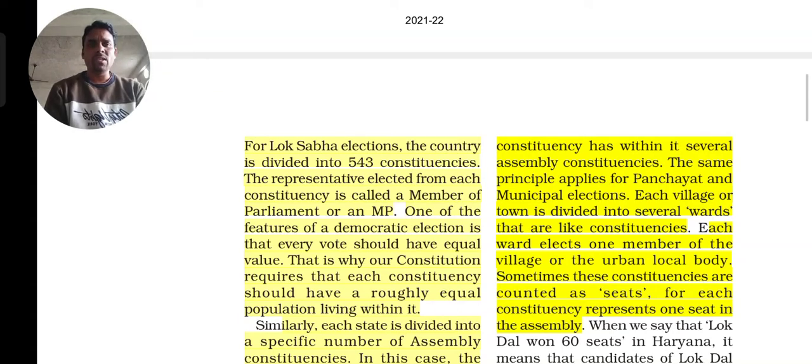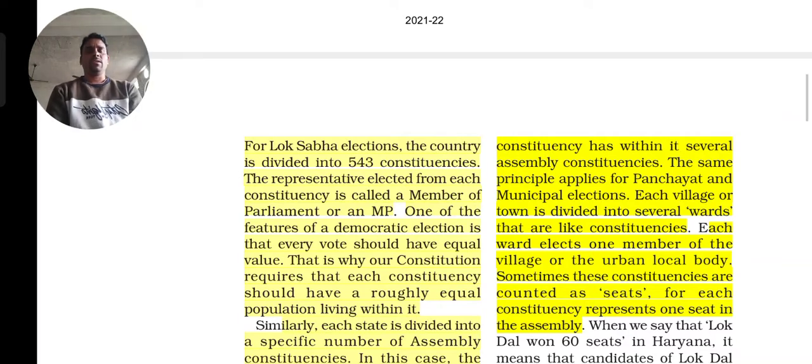That is why we say it is a democratic system, because each person is respected and one person's vote is valuable. That is why our Constitution requires that each constituency should have a roughly equal population living within it.